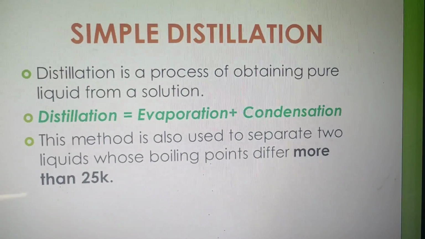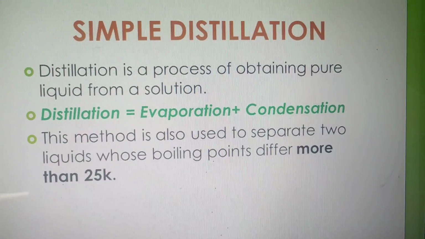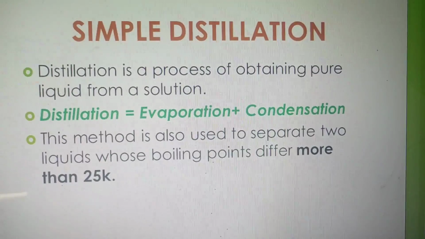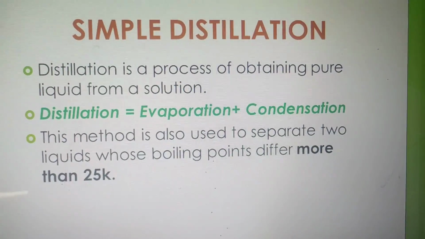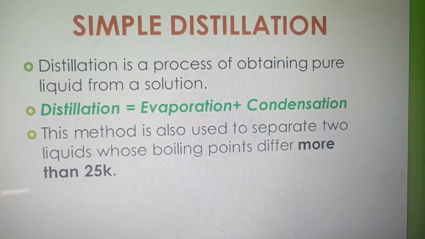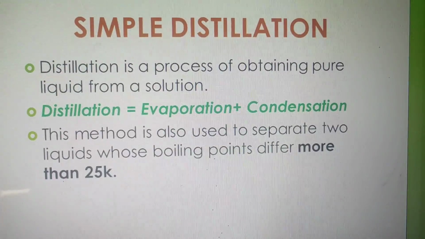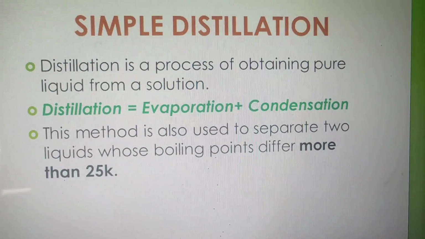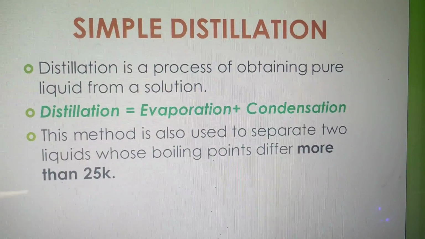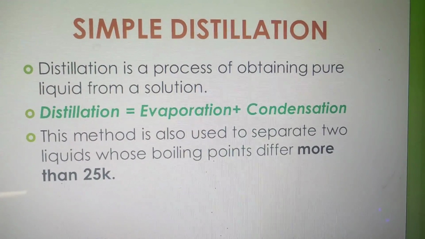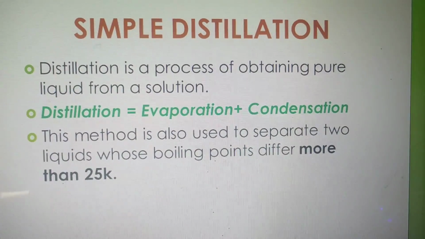This method is also used to separate two liquids. What boiling points can we separate with this distillation method? The boiling points should differ by more than 25 Kelvin. More than 25 Kelvin for the simple distillation method. So we use simple distillation when the boiling points differ by more than 25 Kelvin.